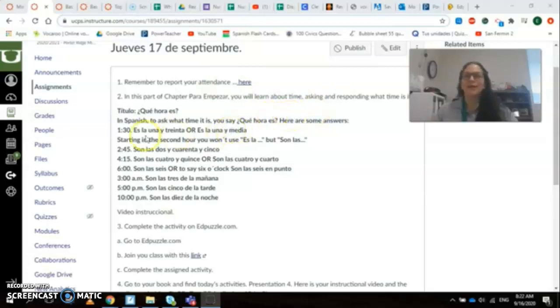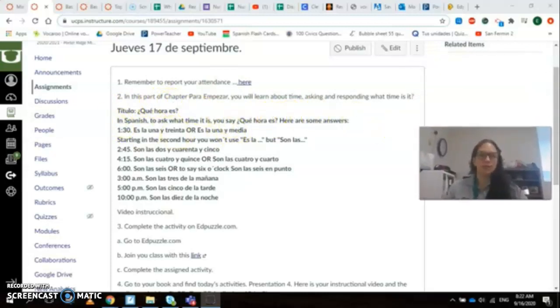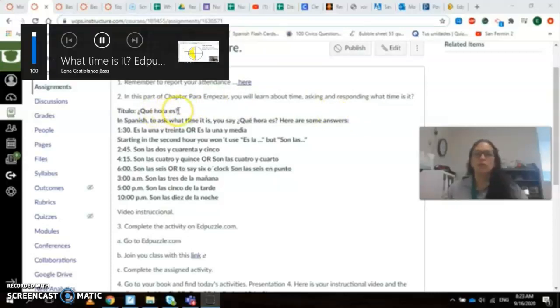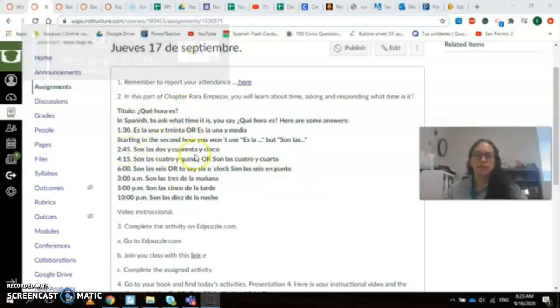Okay, in this chapter of Para Empezar, that's our first chapter in our book, you are going to learn about time. So you're going to learn how to ask about time and how to respond what time it is. And the question that you use for that is ¿Qué hora es? And I have a brief explanation here written in Spanish. To ask what time it is, you say ¿Qué hora es?